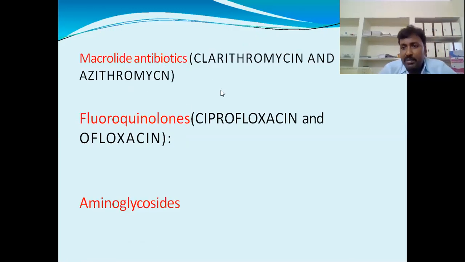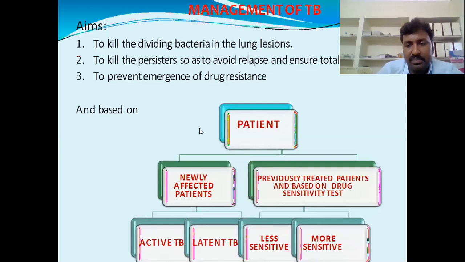Macrolide antibiotics, clarithromycin and azithromycin, we can also use. You should know the mechanism of action, adverse effects and pharmacokinetics of azithromycin and clarithromycin, and of fluoroquinolones and aminoglycosides. Now we come to the overall management of tuberculosis.